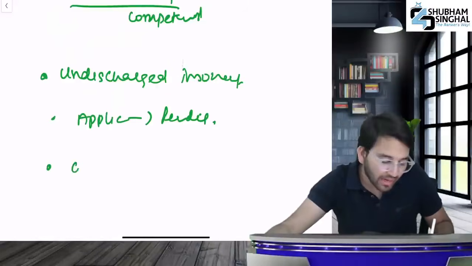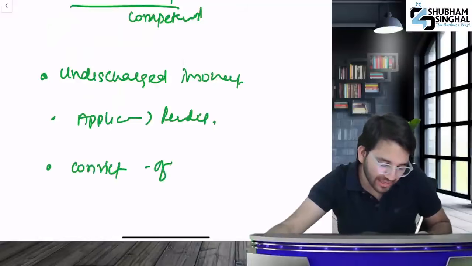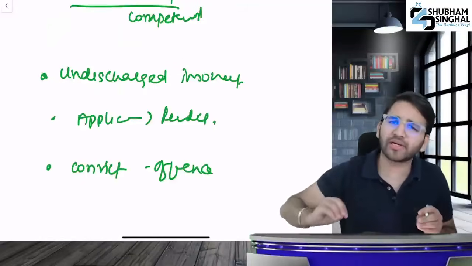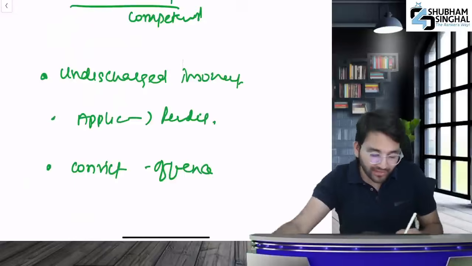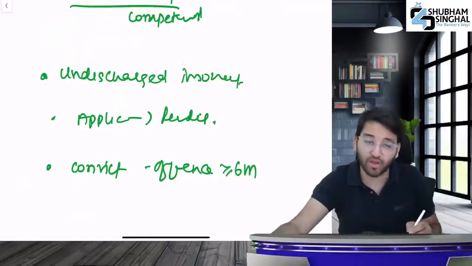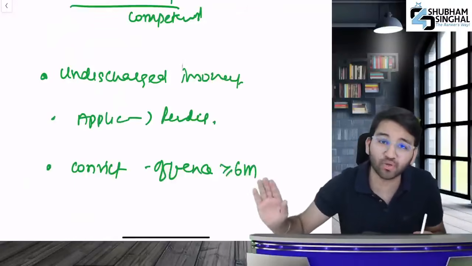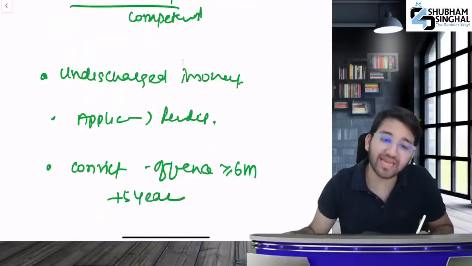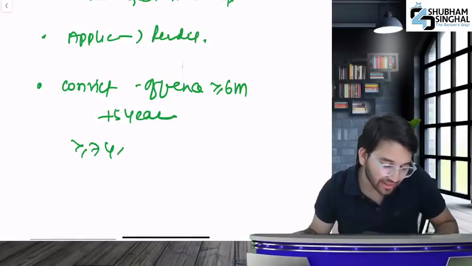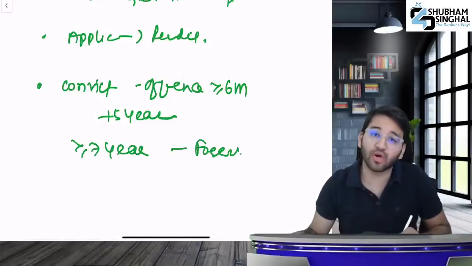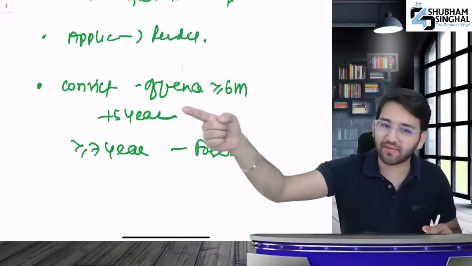After that, next is, if you have been convicted for a criminal offense, and if that offense involves moral turpitude or otherwise, be it there or not. If you have been convicted and have been in jail for more than 6 months, then until you are released from jail and for 5 years from your release, you will be disqualified. If you have been in jail for 7 years or more, you will be disqualified forever if you have been convicted for any offense.